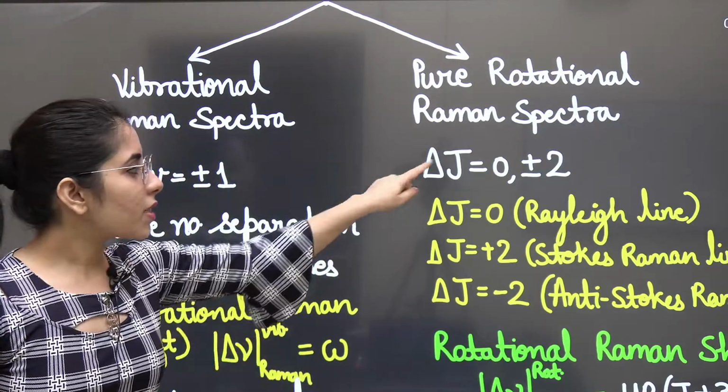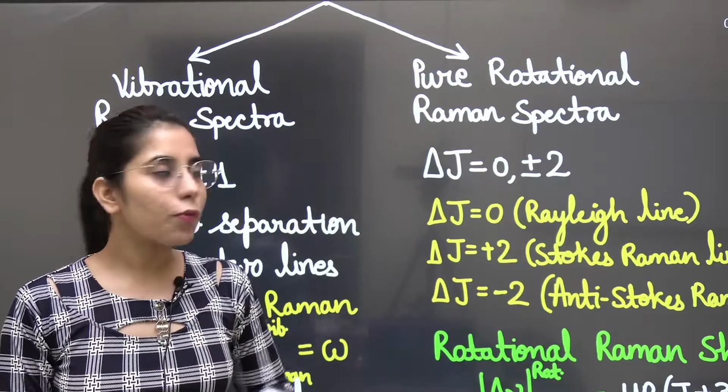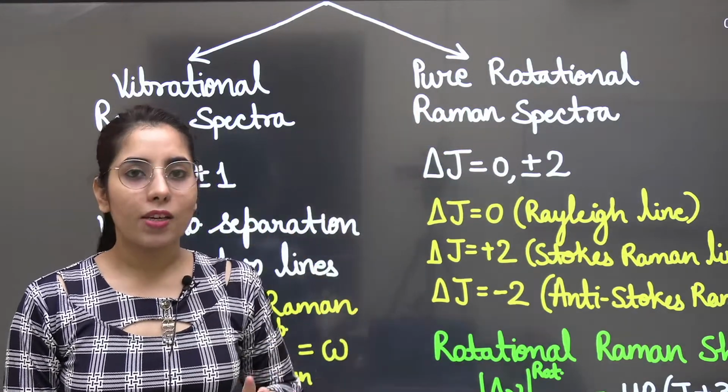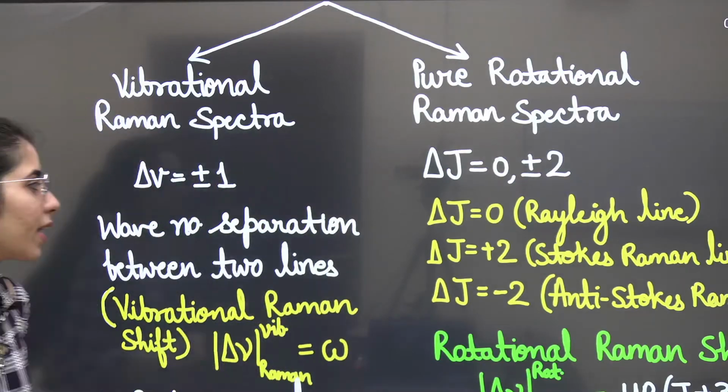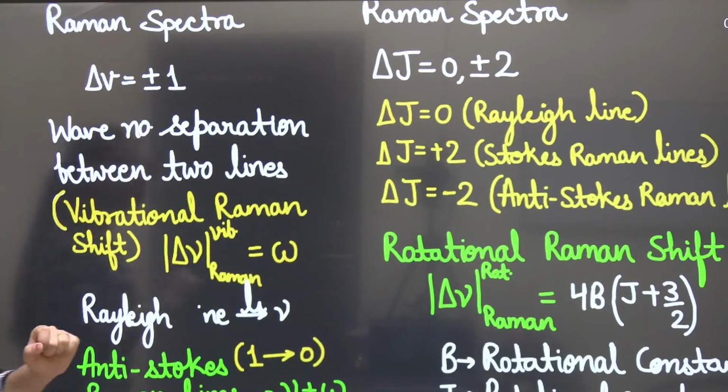So for delta J equal to 0 or plus minus 2, transitions can take place for the rotational or pure rotational Raman spectra. These are the selection rules we all need to know. Clear? Next point. The next important point is going to be related to this.